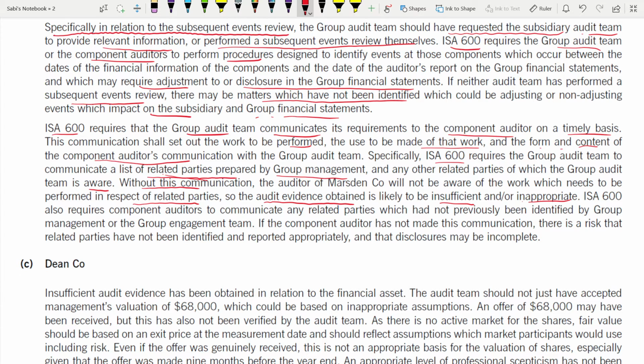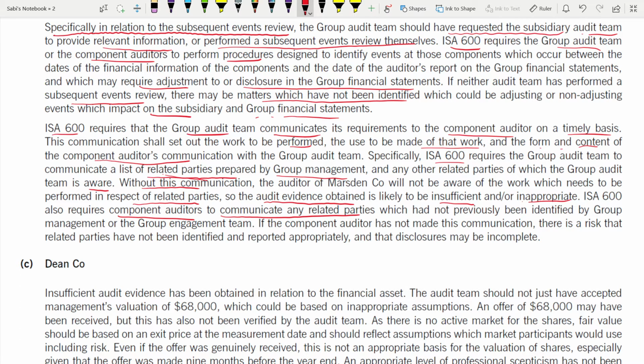ISA 600 also requires component auditors to communicate any related parties which have not previously been identified by the group management or the group engagement team. If the managers didn't say anything, the component auditor should communicate to the group audit team. They are required by ISA 600.